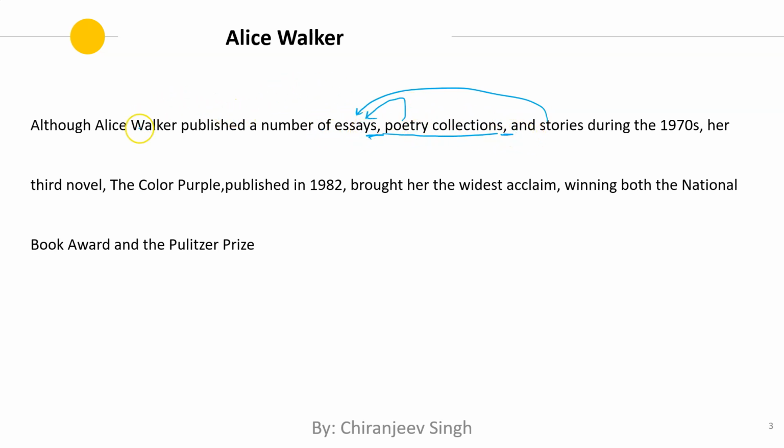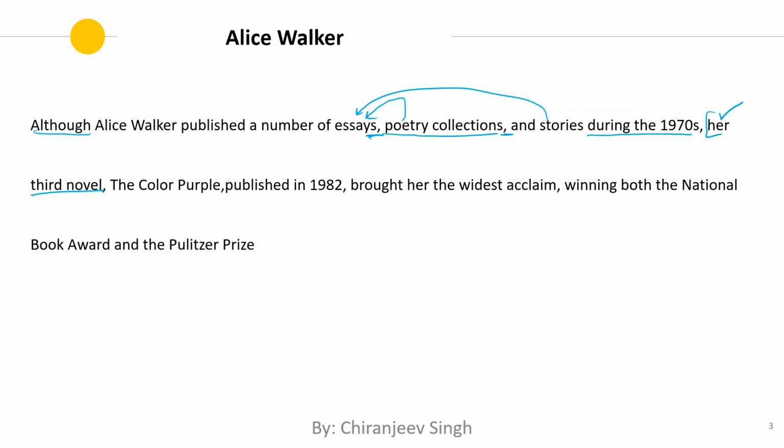So this person published a number of these things during the 1970s. So although this person published a number of these things during the 1970s, her third novel. When we read this, we know that we are coming across a new noun which doesn't seem to fit in with the previous clause. So we see that probably we are now starting another independent clause, or actually the independent clause.